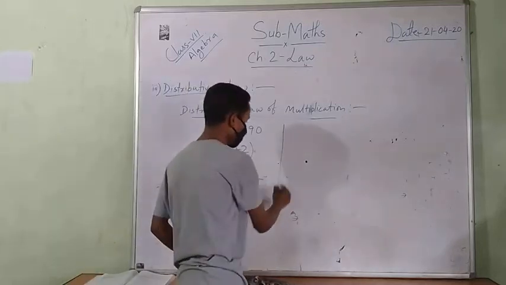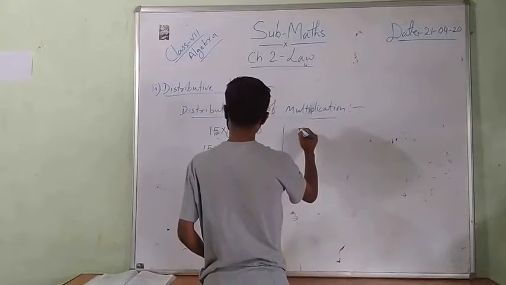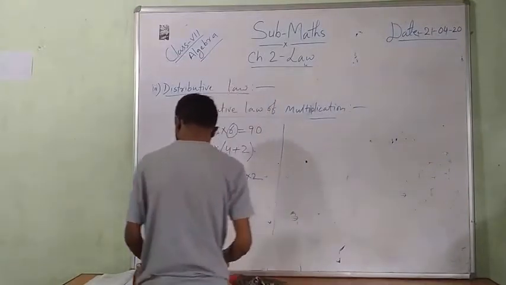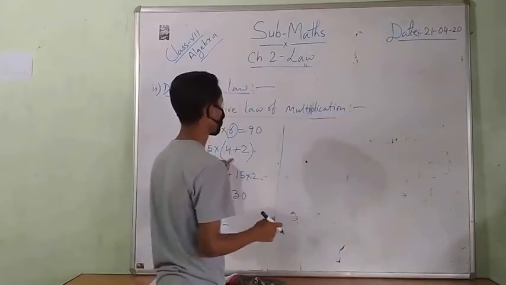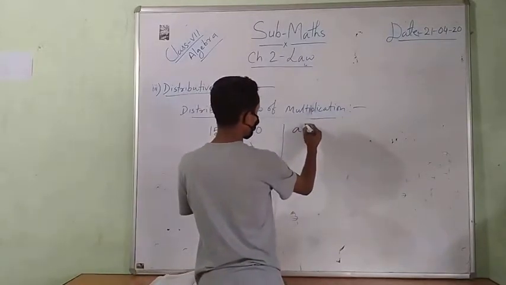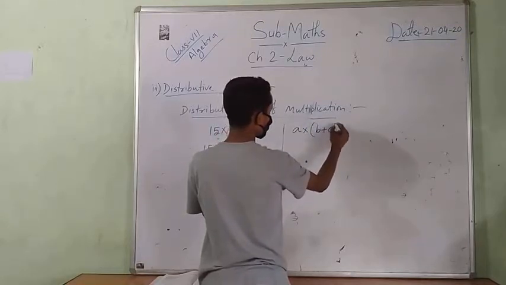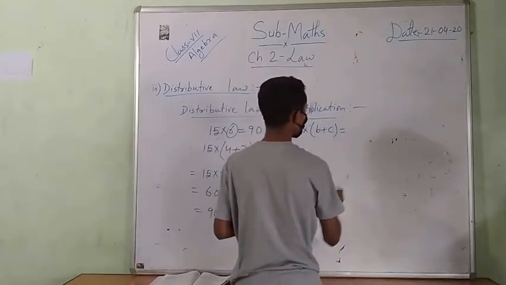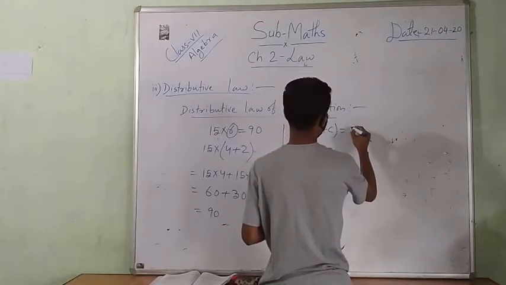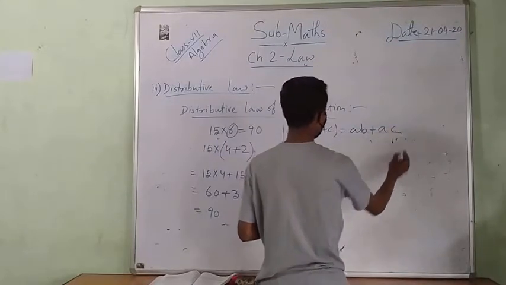Then in the distributive law, I will write this one: A into B plus C equals AB plus AC.